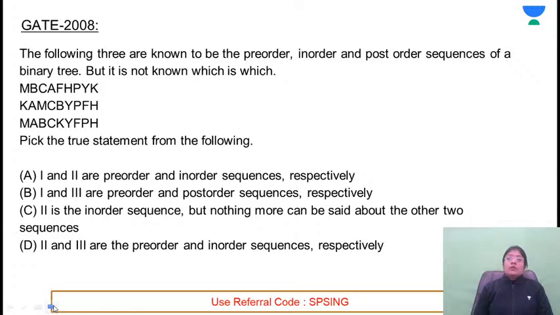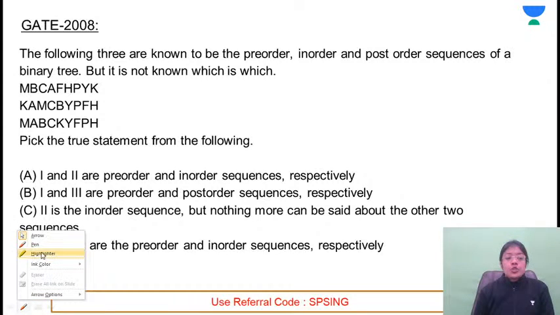First question for today's session. Just go through the question and see. In this case, you are given three sequences. Among these three sequences, one will be the pre-order, the other will be the in-order, and the third one will be the post-order, but we don't know which sequence is which one. So you have to identify that. So what will be the approach?